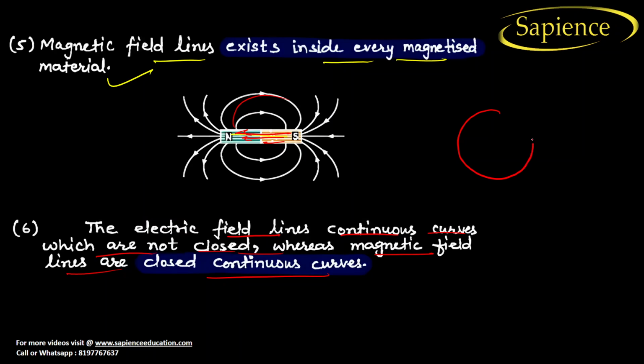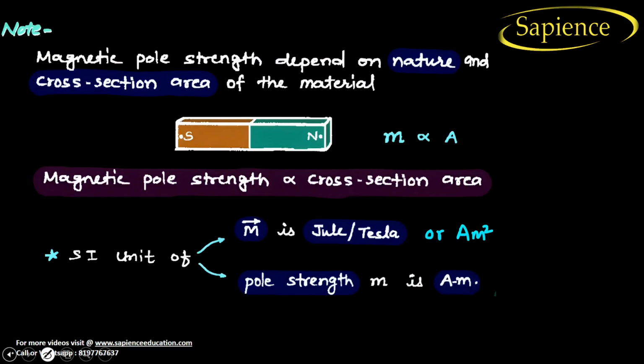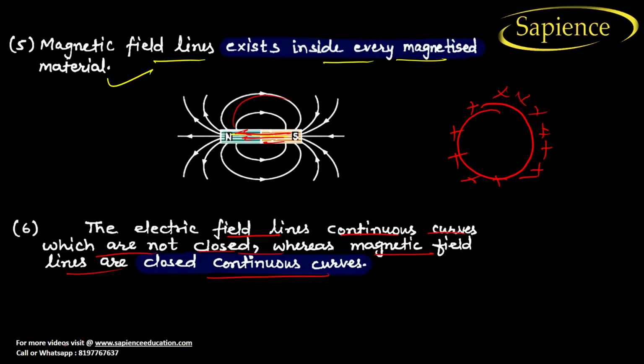Let us consider this is a circle, and there is a charge. Definitely the electric field lines will be coming outside this. But if you talk about inside, there is no electric field, zero. Sorry, I said magnetic field, it is no electric field.